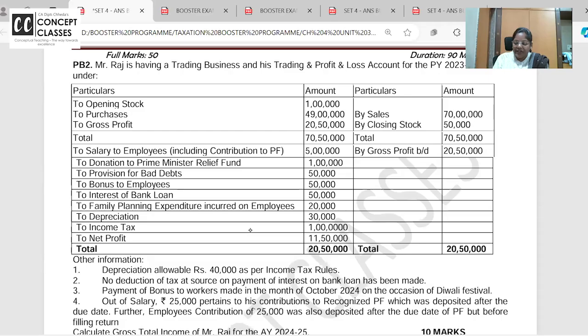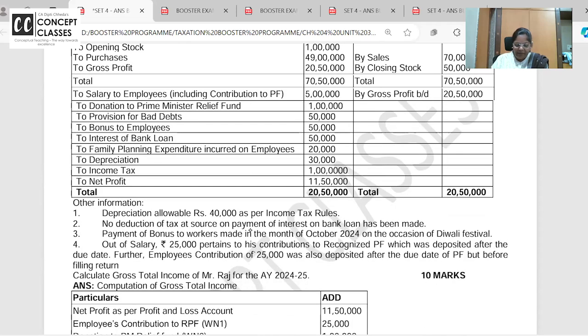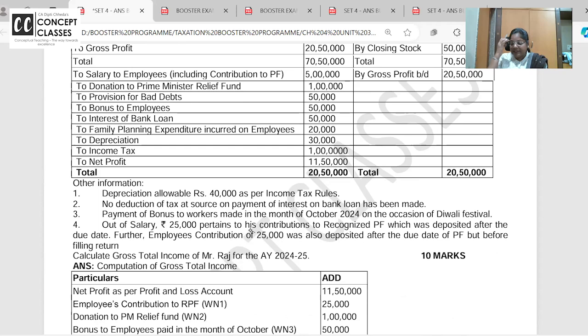So let us do the add and less concept now. Raj is in trading business, with opening stock, trading account, P&L account, all details given, and depreciation. You have to compute his income.